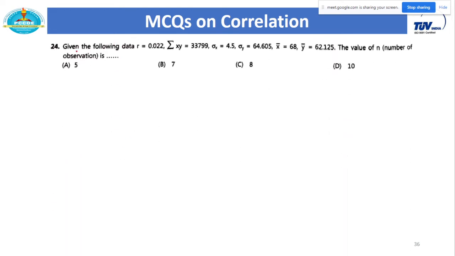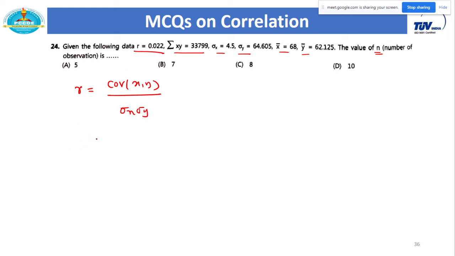There are many varieties there. So given the following data, we have given r, summation of xy, x bar, y bar, and from this we have to calculate n. In such examples, write down the proper formula for r, which is equal to covariance of xy upon sigma x into sigma y.